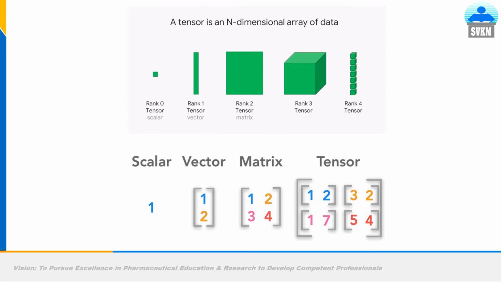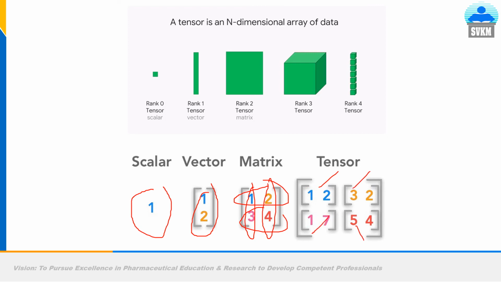This is the example: scalar, a single value; vector, a group of individual numbers; matrix, a system of columns and rows; tensor, there can be different types of arrangements. So in this tensor there are 4 vectors: 1, 2, 3 and 4. This is a rank 0 tensor, rank 1 tensor vector, rank 2 tensor matrix, rank 3 and rank 4 tensor, one above another.